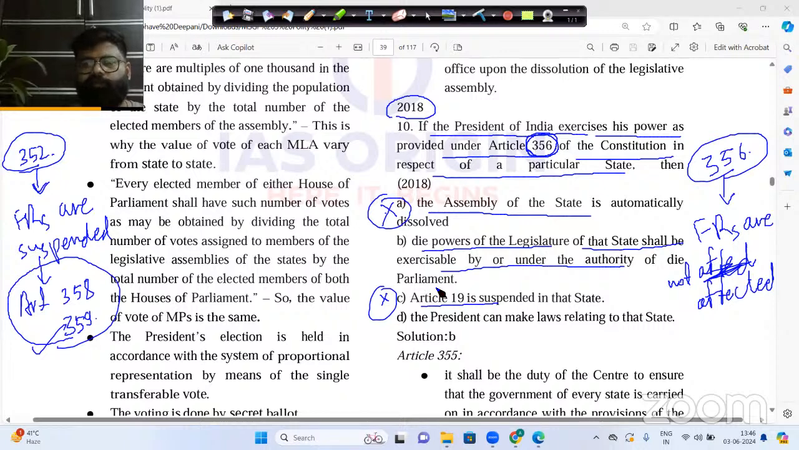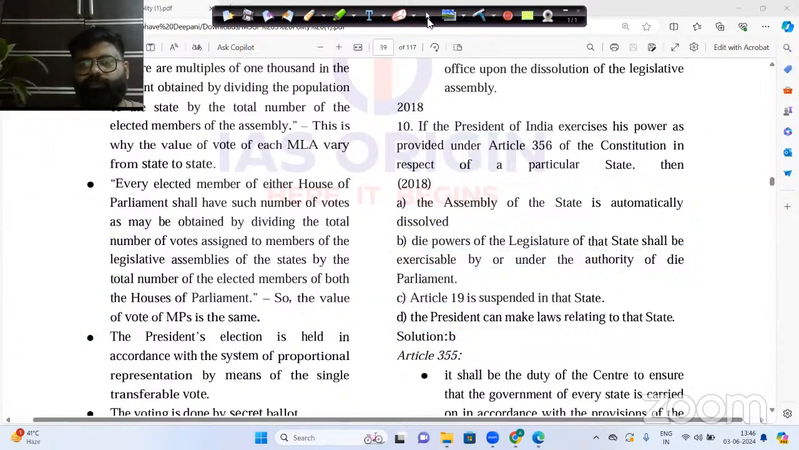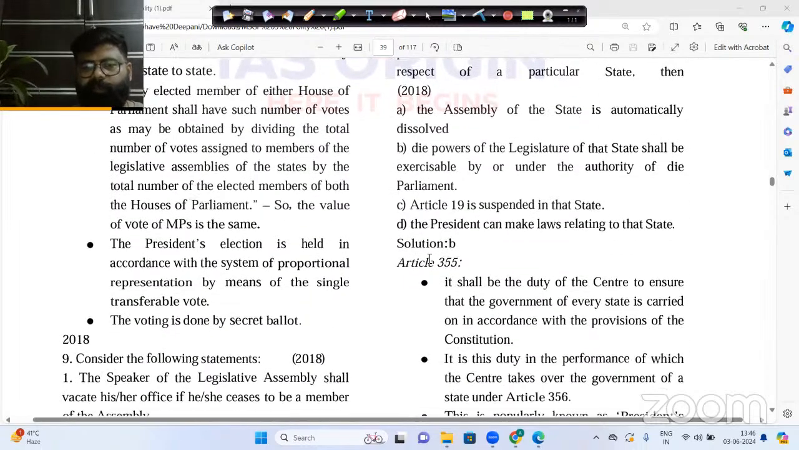Okay. Now the second statement says the power of the legislature of that state shall be exercisable by or under the authority of the Parliament. Obviously, whenever President's rule is implemented, all the power goes to the President of India, or indirectly to the Parliament of India. That's why statement B is completely correct here. Now let us go to the explanation of the incorrect statement also.